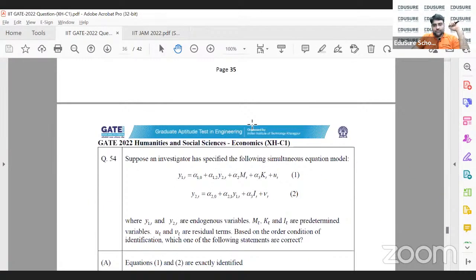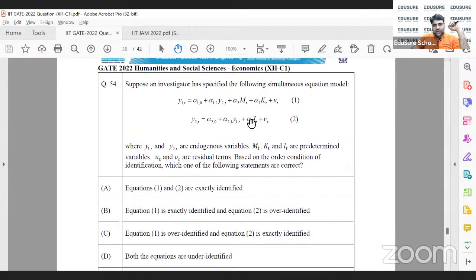54 is a very debatable question. The reason is there are various ways to interpret this. So y1 and y2 are endogenous variables and mt, kt, it are predetermined variables. Now, whenever I need to estimate an endogenous variable, there are two schools of thought.